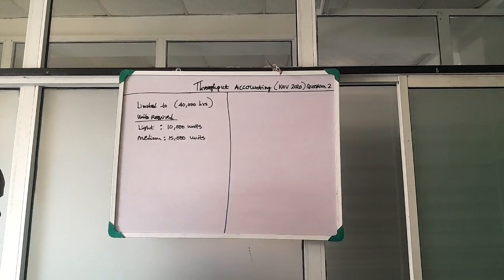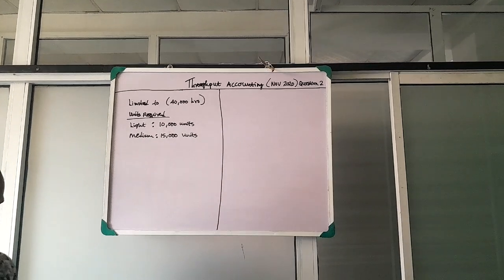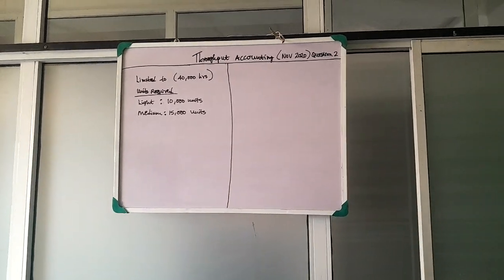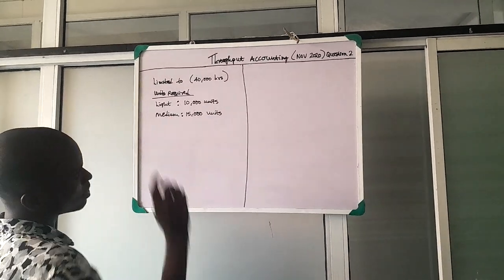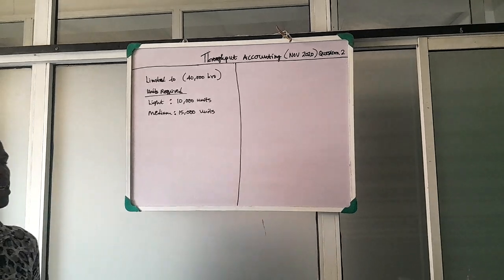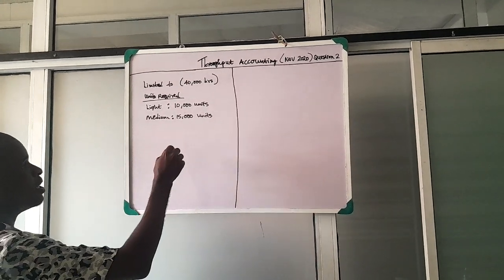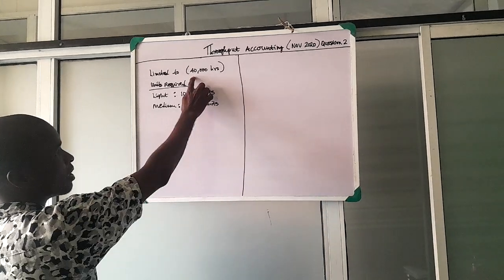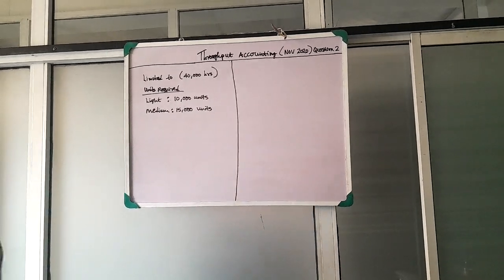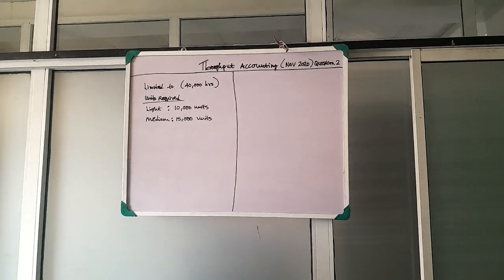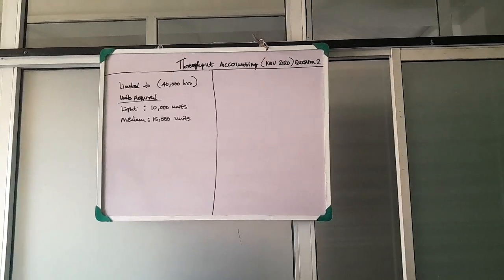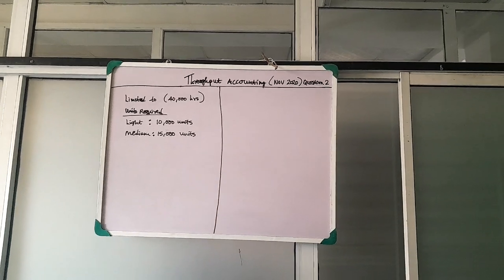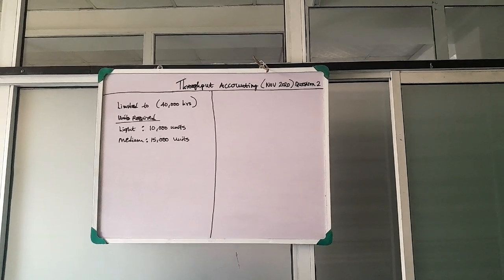Other information provided shows that for light, each unit will use 1.5 hours, and for medium, each unit will use 2 hours. If you calculate how many hours will be needed to produce these 25,000 units, you will find out that it is more than the 40,000 hours available. So we are going to find out how to allocate it in order to use exactly these 40,000 hours and still get the optimal profit using marginal costing.